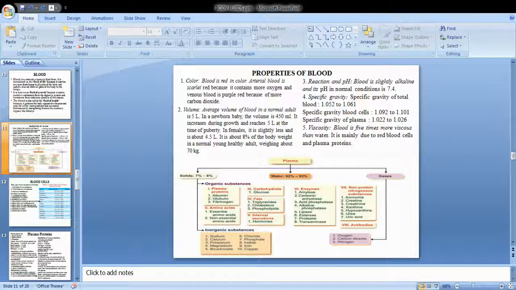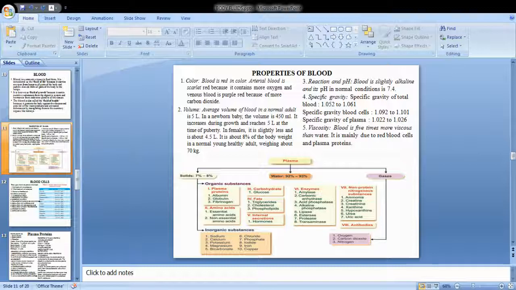But when you add anticoagulant, can you give me some example for anticoagulant? Heparin, very good. Heparin, EDTA, and so many other compounds can be used as anticoagulants. So when this is added, it prevents the coagulation of fibrinogen. So you will get the plasma, which contains fibrinogen, whereas the serum solution does not contain fibrinogen.